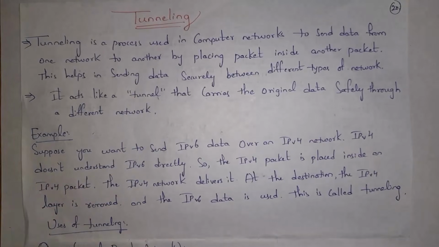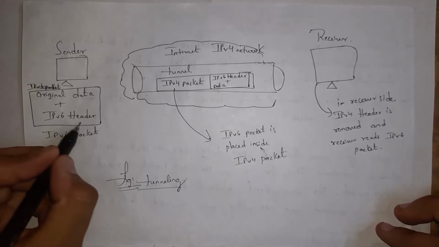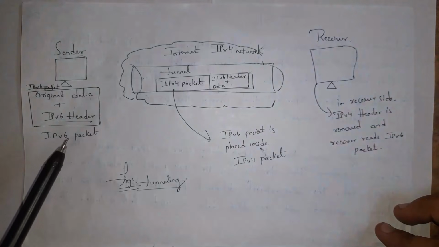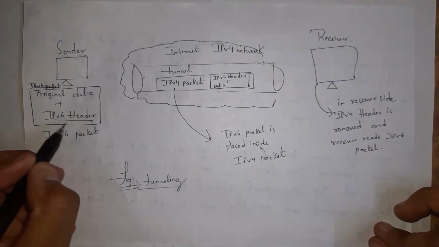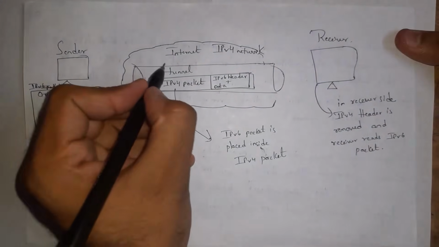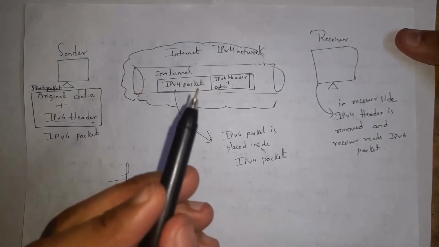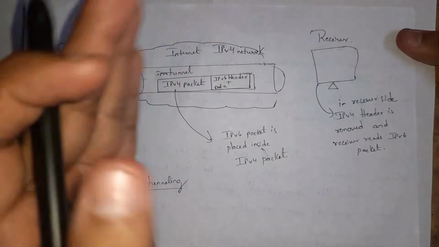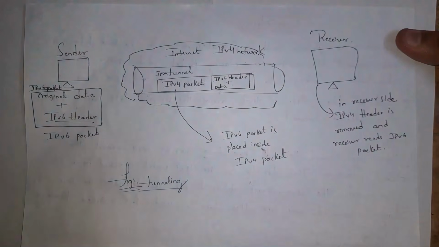Guys, I will give one example. For example, the sender wants to send IPv6 data, but my network is IPv4. So IPv4 cannot handle IPv6 data. So now this IPv6 data is placed inside IPv4 data. So the outside part is IPv4, but the inside data is IPv6. We call this process tunneling. As now our packet is IPv4, data will successfully reach the receiver. So whenever the receiver receives data, the receiver will remove the top IPv4 and then read the IPv6 data.